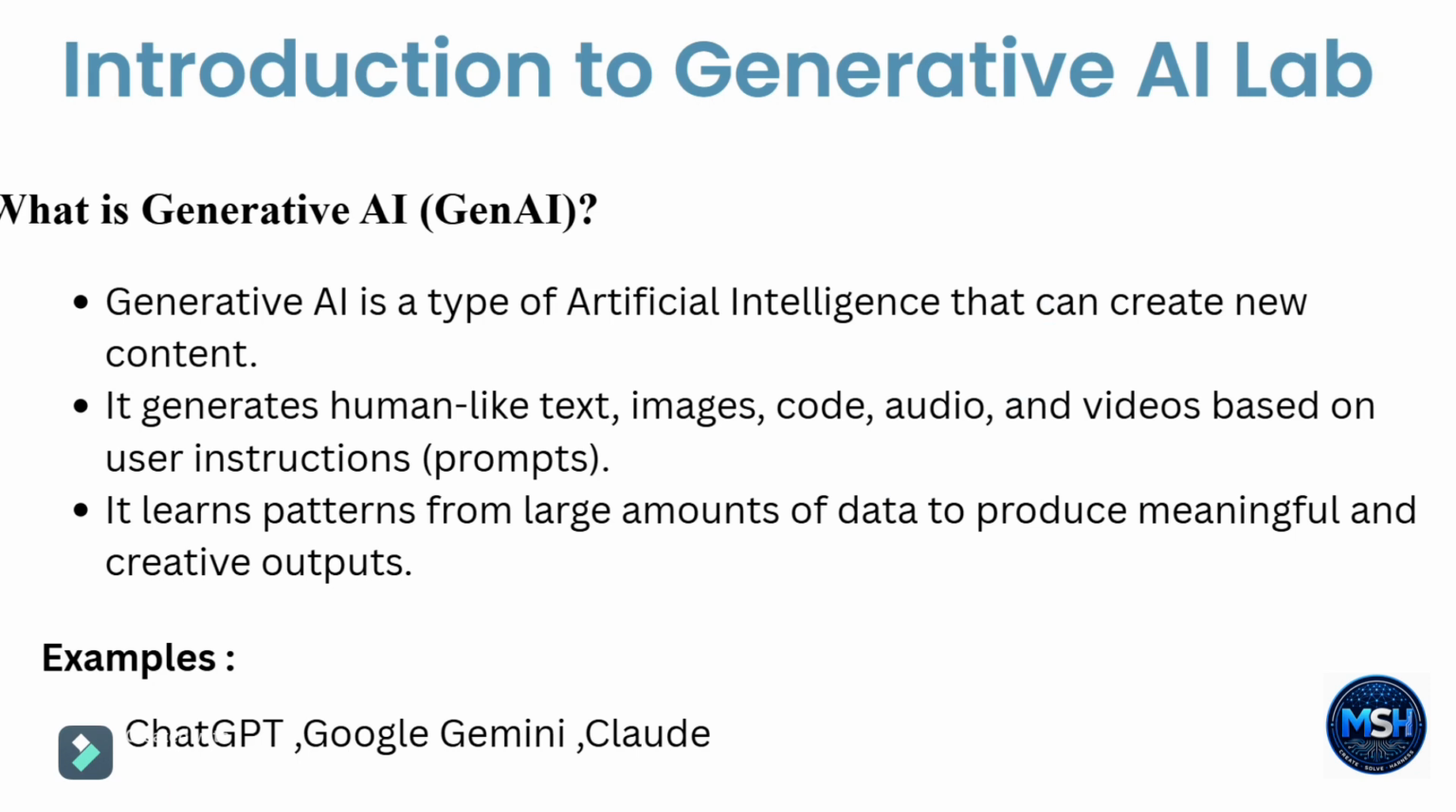AI tools like ChatGPT are generative AI, and Google Gemini is also an AI of this kind. They use large language models, called LLMs, to give content based on the user prompt, and are also used in Claude. For example, generative AI is also used in Microsoft Copilot. This is the introduction.